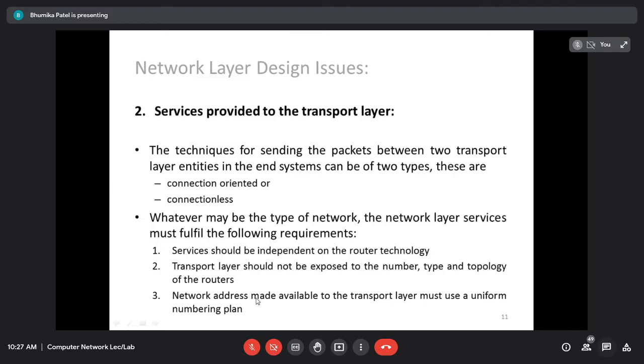And the network address made available to the transport layer must use uniform numbering, so IPv4 should stay IPv4, and IPv6 should not be mixed in, and so on. So these are the services provided to the transport layer. As I said, there are two types of services, connection oriented and connectionless, which we are going to see in detail.